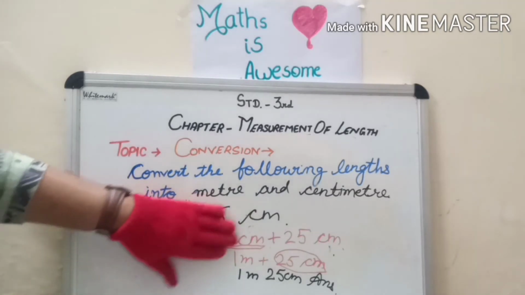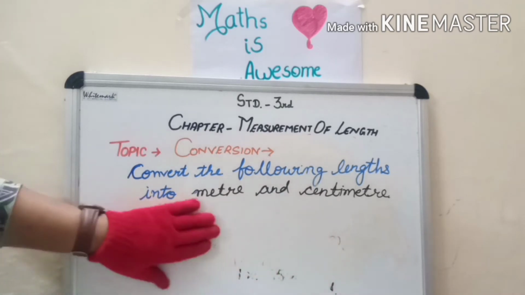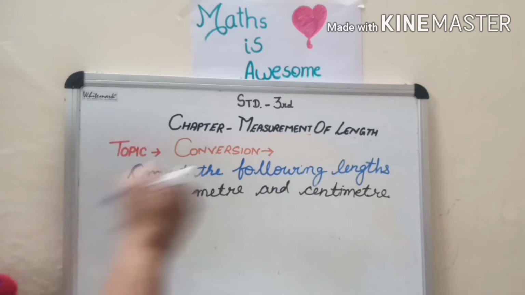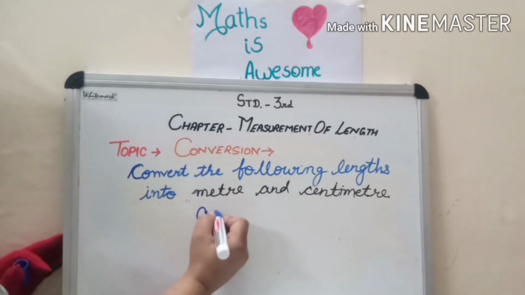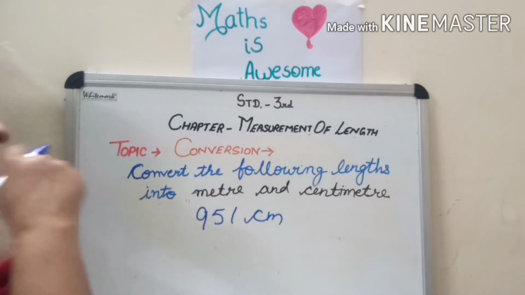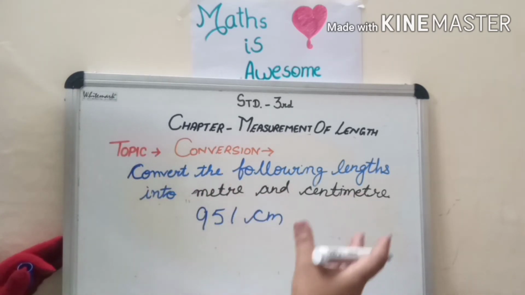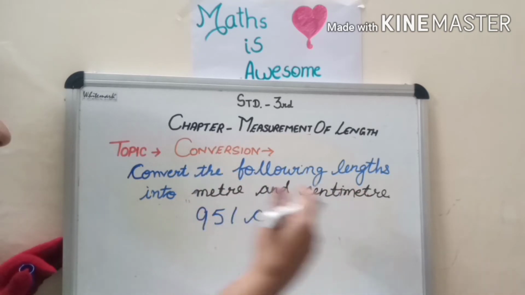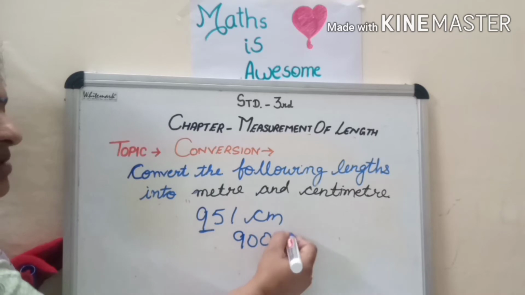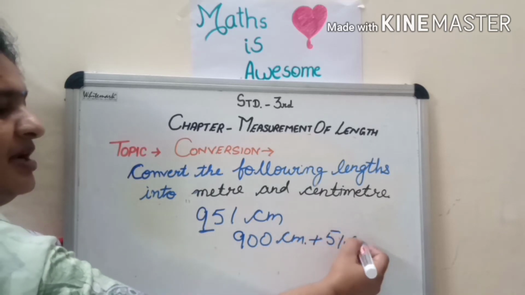Okay, I am going to take one more question, children, that is 951 centimeter. Okay children, now again you speak: 951. 900, how many hundreds? 900 centimeter plus 51 centimeter.